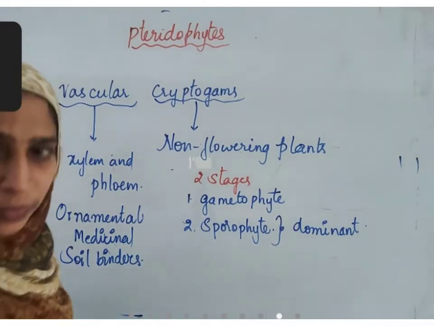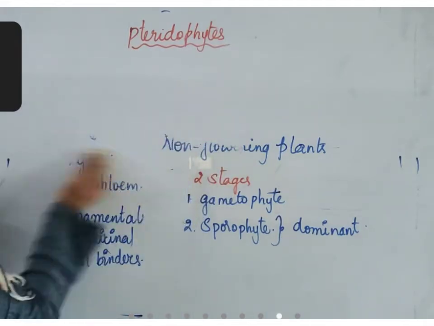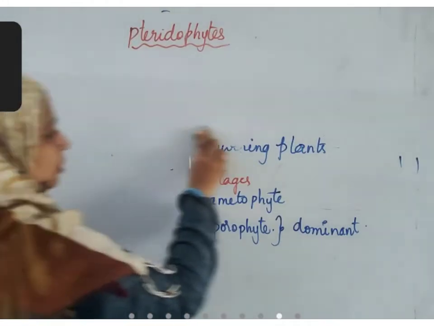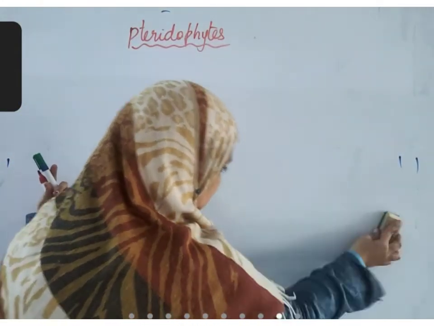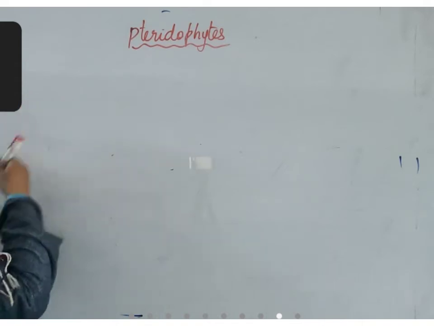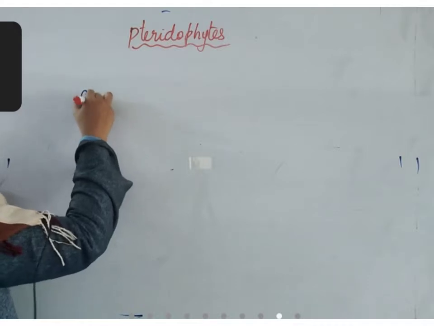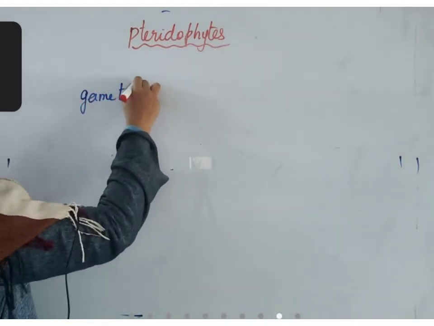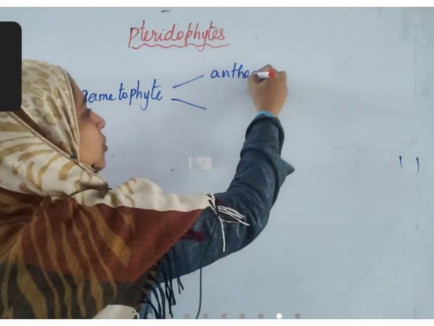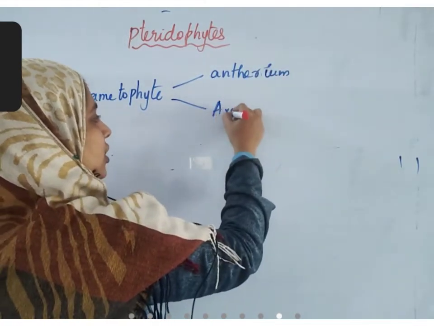Now we'll see the life cycle of pteridophytes. The life cycle of pteridophytes is almost similar to the life cycle of bryophytes. First, the gametophyte produces antheridium and archegonium.